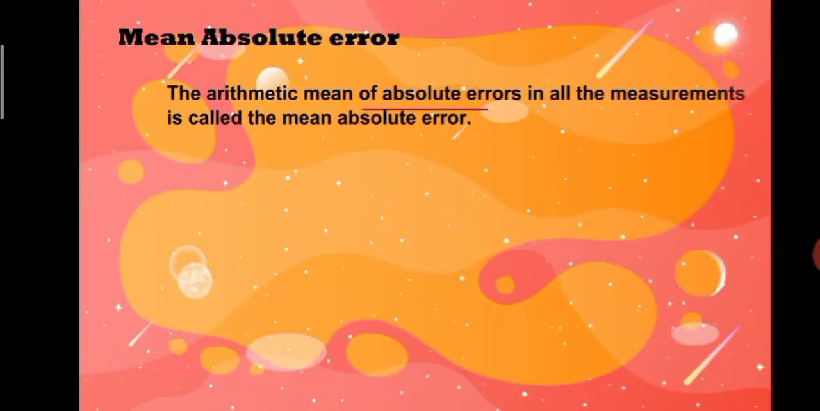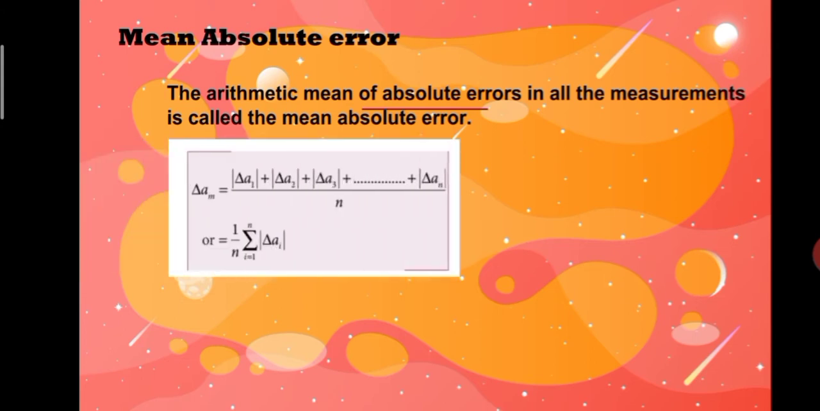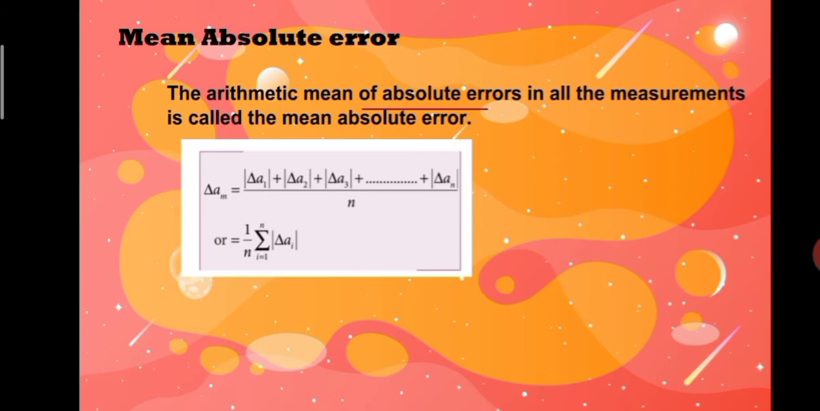Mean absolute error. The arithmetic mean of absolute error in all the measurements is called the mean absolute error. That means del Am is equal to modulus of del A1 plus modulus of del A2 plus modulus of del A3 up to modulus of del An divided by n. Usually we take 1 by n outside and summation over i is equal to 1 to n, then the modulus of del Ai is the value for absolute mean error.